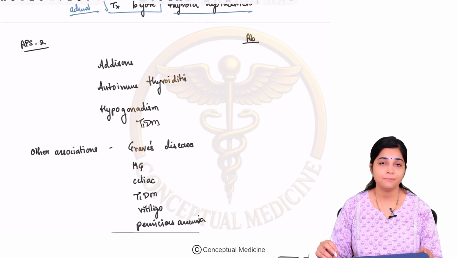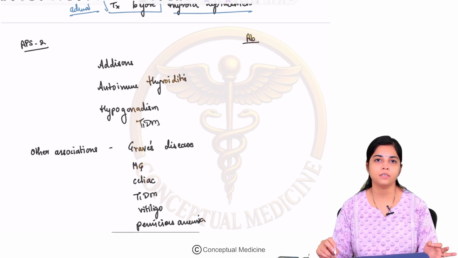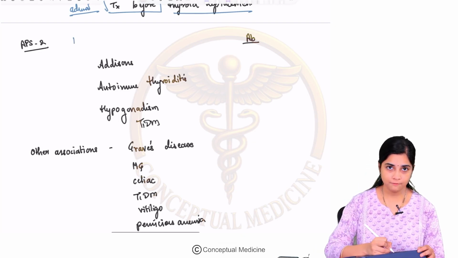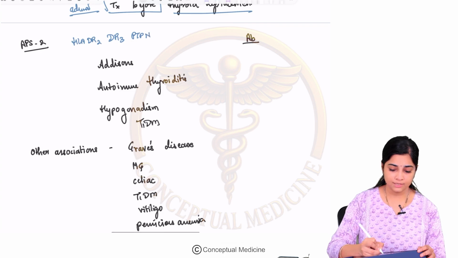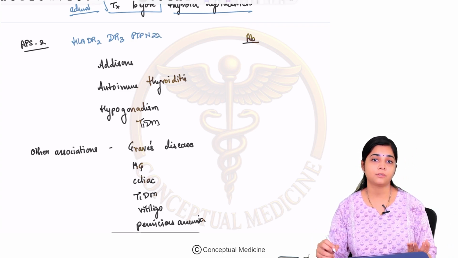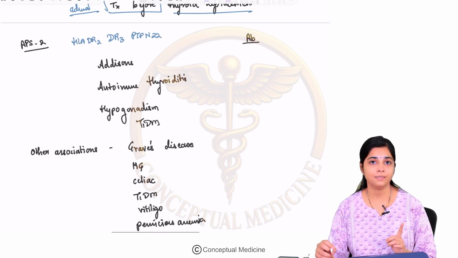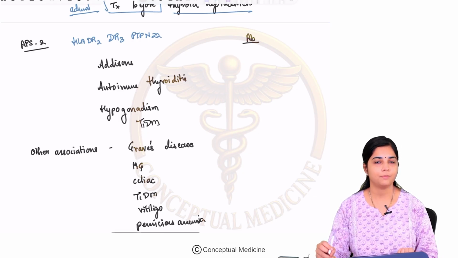Now let us move on to APS type 2. Now APS type 2 is slightly different from APS type 1 because you cannot localize this mutation to one particular gene. Okay, so you have multiple predisposing factors like HLA-DR2, HLA-DR3, PTPN22. These are all genes or HLA predispositions which you see in multiple autoimmune conditions like SLE as well. So it's not that you have only one antibody or only one genetic defect in your APS type 2.